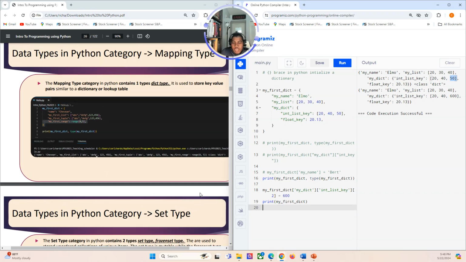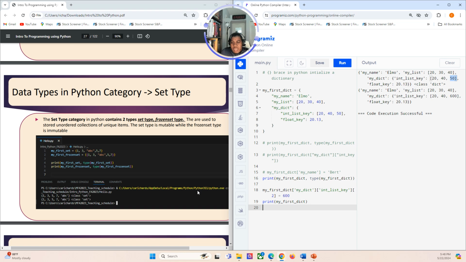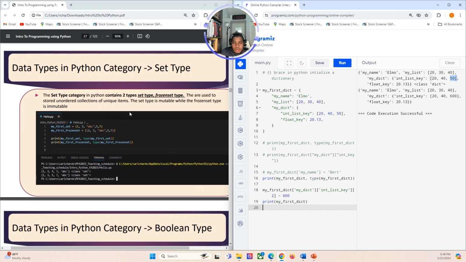Okay, the other type we have is a set type. So you have two types of set. You have frozen set and you have regular set type. So these are set types. What is a set? Only unique values. Okay, unique collection, right? So these are stored, unordered collection of unique items. Okay, the set type is mutable, right? Just like with the list type. But the frozen set type is immutable, so you can't change the values in the frozen set.